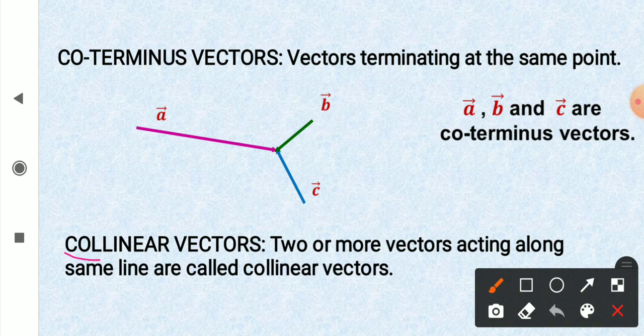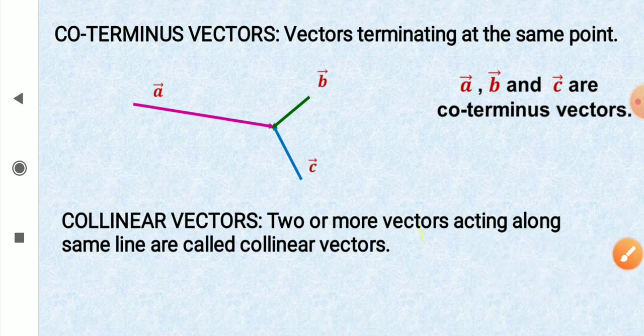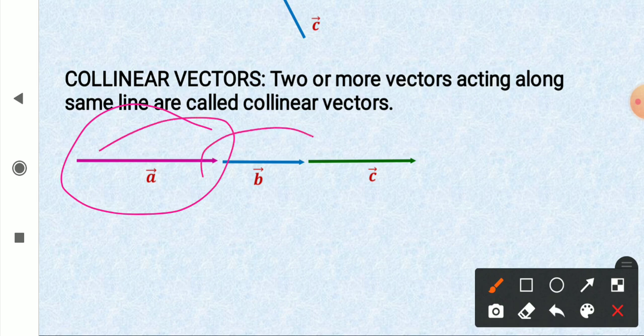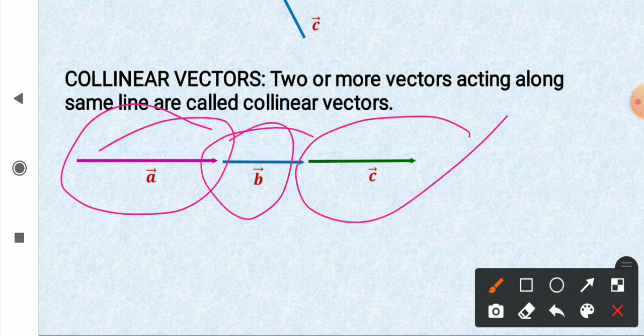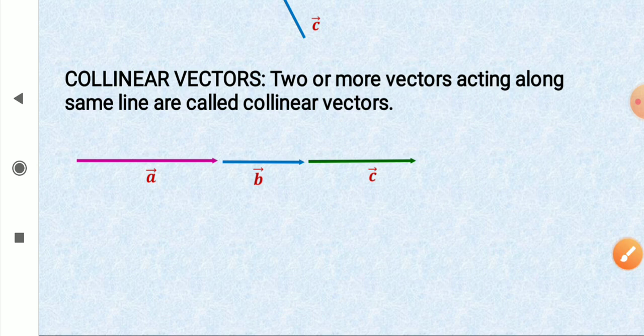Now let us talk about collinear vectors. Linear means the vectors along the same line. So two or more vectors acting along the same line are called collinear vectors. Here, like vector A, vector B, vector C. See, they all are acting along the same line. They have different length, means different magnitude. I can take a vector in opposite direction also. But they all are acting along the same line. Same line means they are collinear vectors.